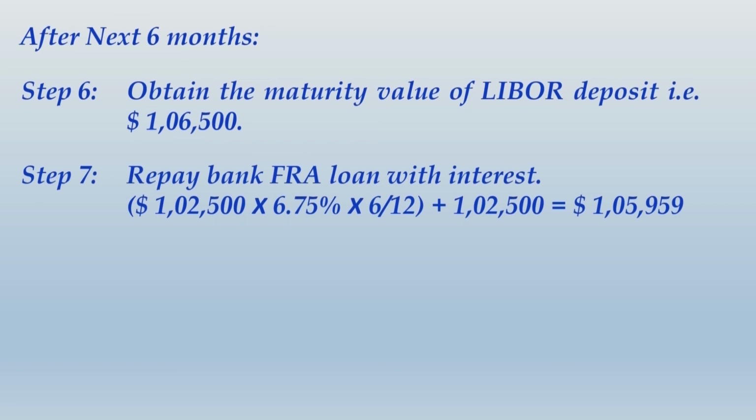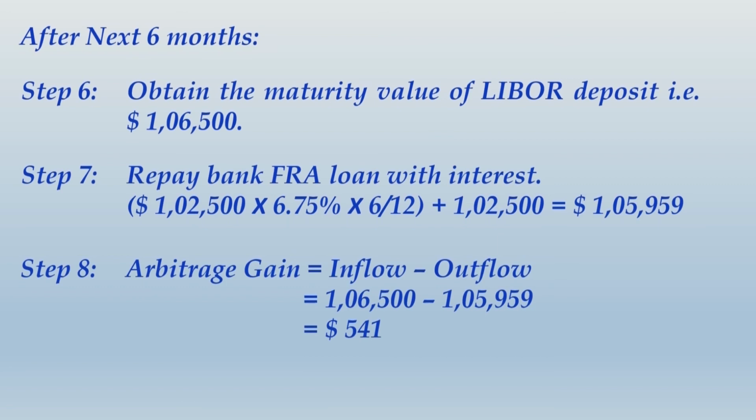1,05,959. And finally the arbitrage gain will be inflow of 1,06,500 minus outflow of 1,05,959. So finally $541 is your arbitrage gain. So note down this as well, and that will be end of the solution.